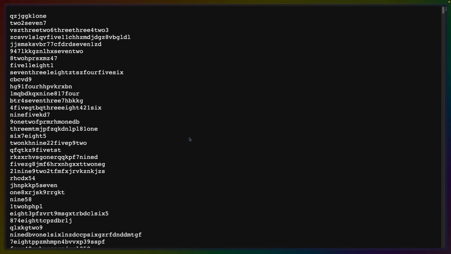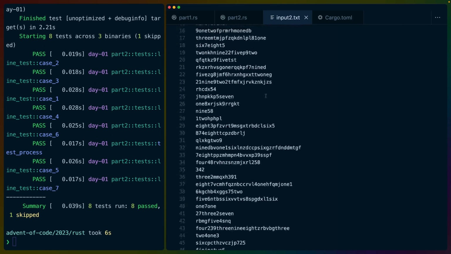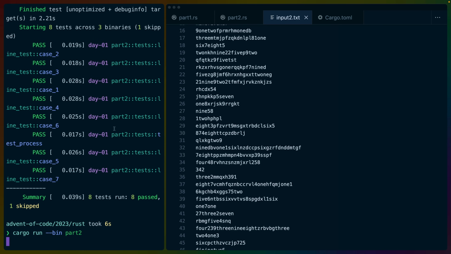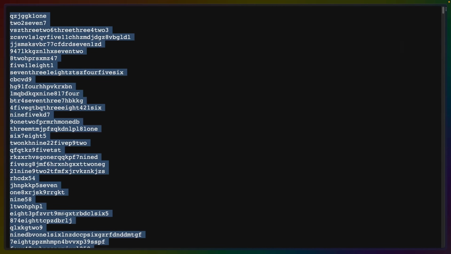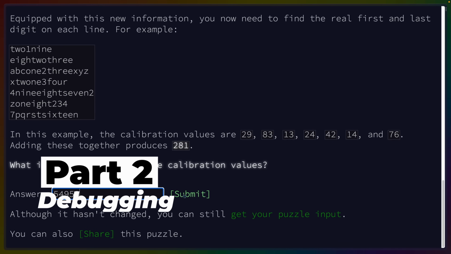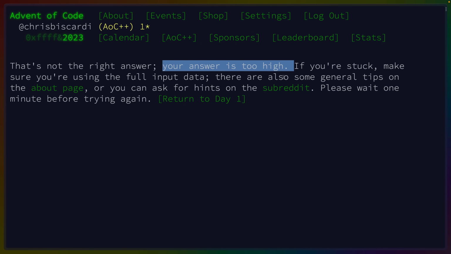And of course, our puzzle input hasn't changed, but I'll go grab it from the input anyway. We'll dump it into input 2, and I'll run the part 2 bin. That gives us 54,953, which, as always, I hope is the right answer, because we don't know until we click submit. And my answer is too high.